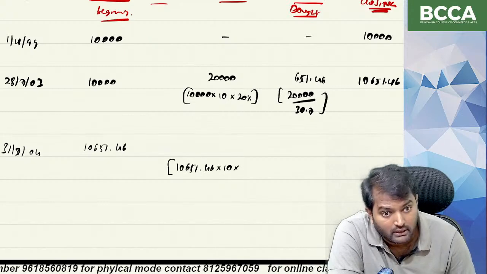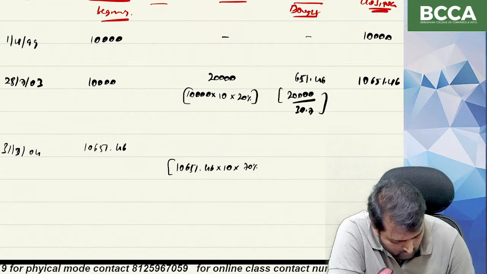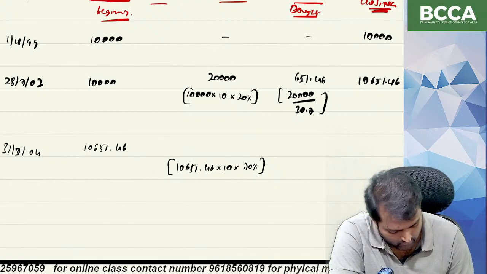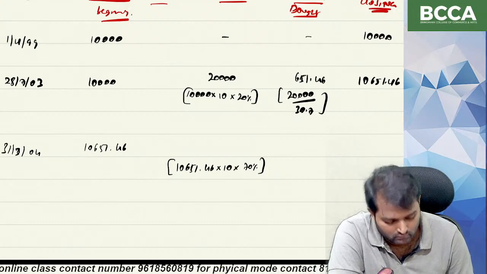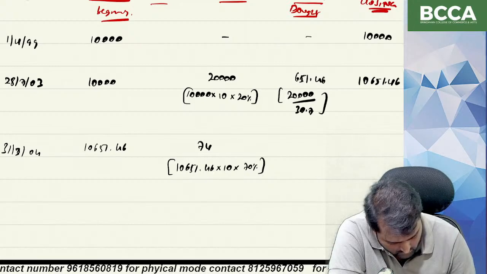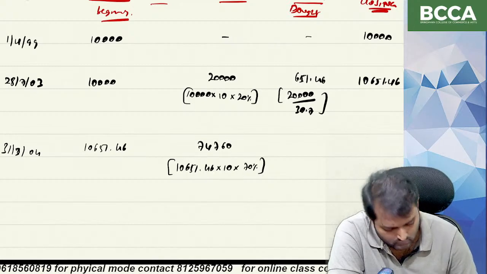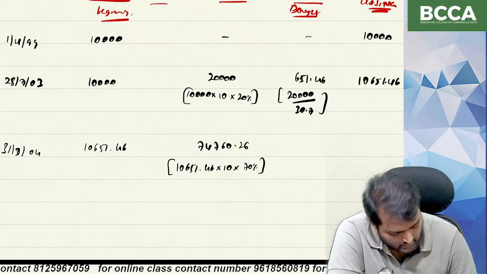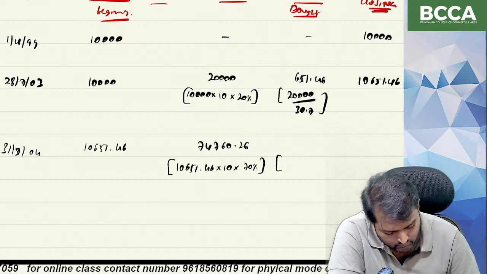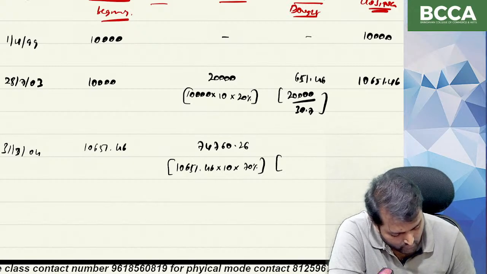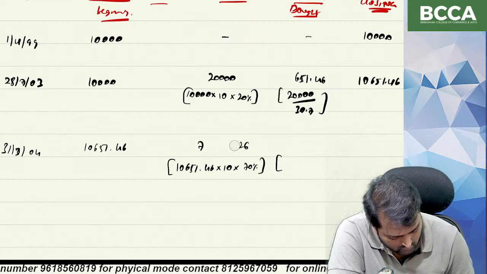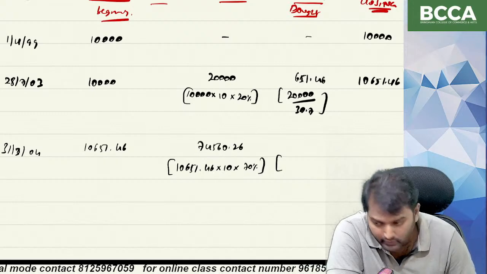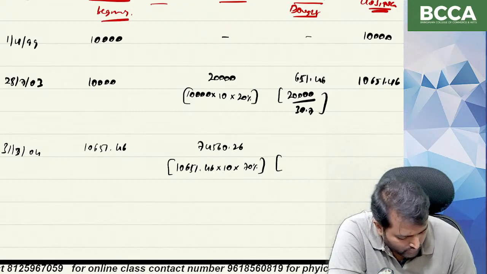Face value is 10, into 70 percentage, 74,560.26. How many units are you going to buy?